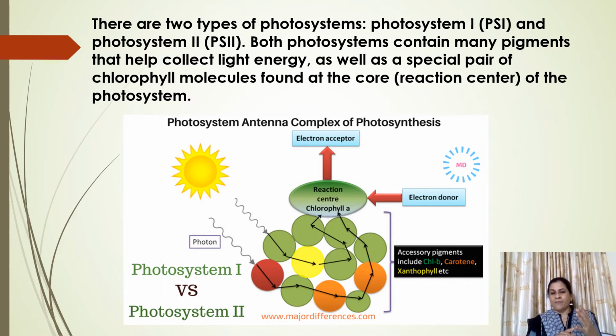The remaining pigments comprise chlorophyll A, chlorophyll B, carotenes and xanthophylls. They form accessory pigments, also called the light harvesting system, while the central chlorophyll A will be called the essential pigment or reaction center. Light captured by all the pigments is finally transferred to the chlorophyll A in the center, and that chlorophyll A converts light energy into chemical energy by undergoing a process called the electron transport chain.